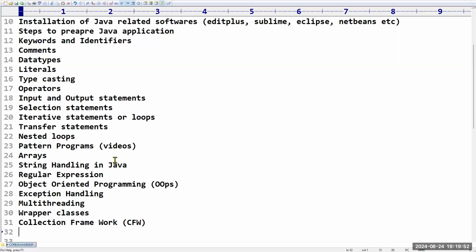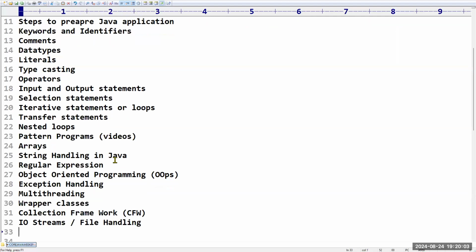What is meant by collection? N number of things are there. So that part we are going to discuss here. Next, and after that, IO streams, all of which we can call file handling also. Next, and after that, database handling. In short form, JDBC, Java Database Connectivity.